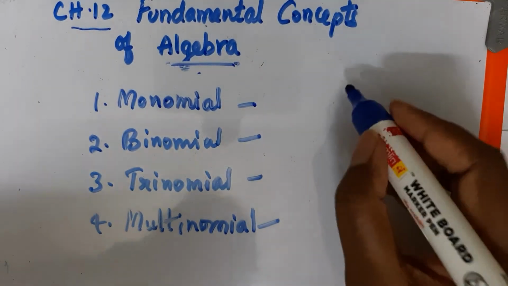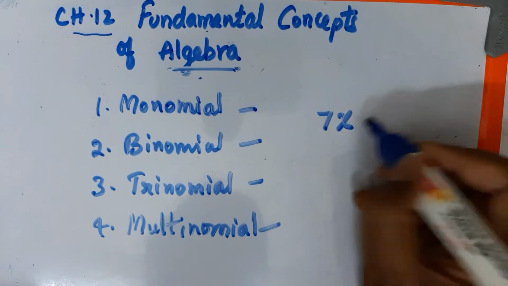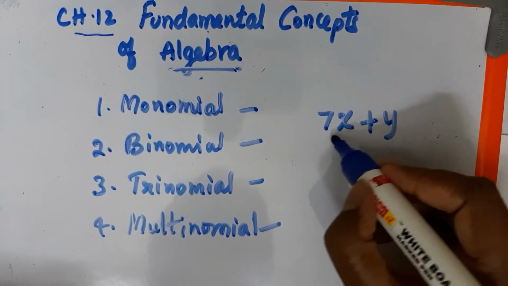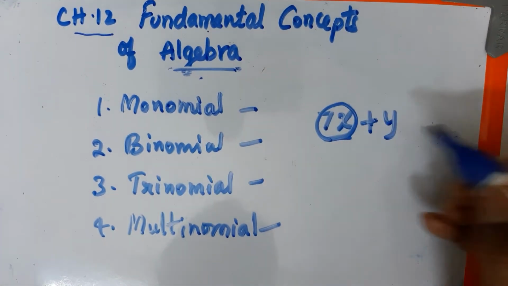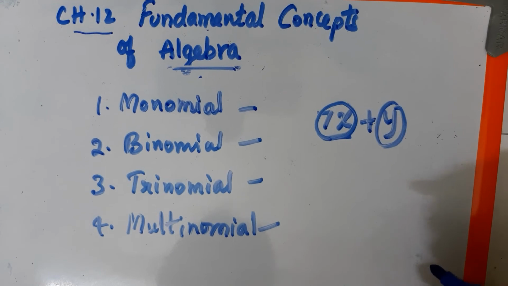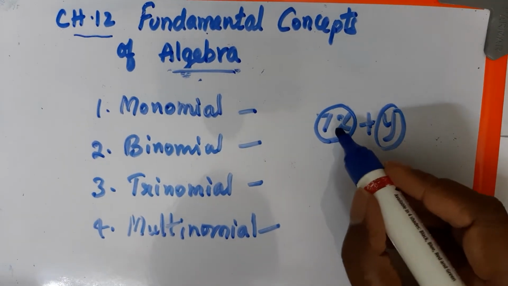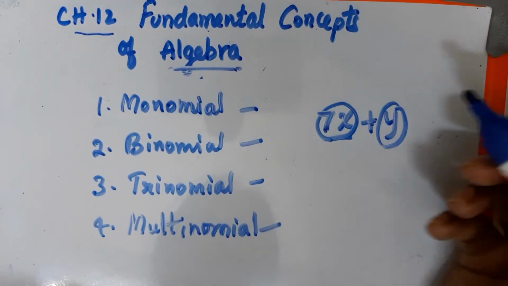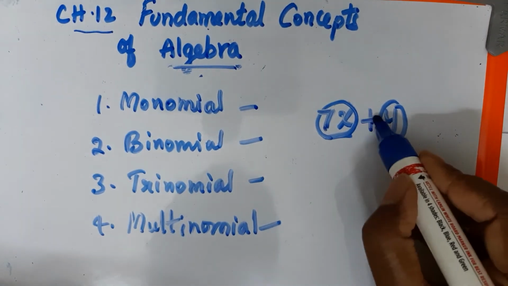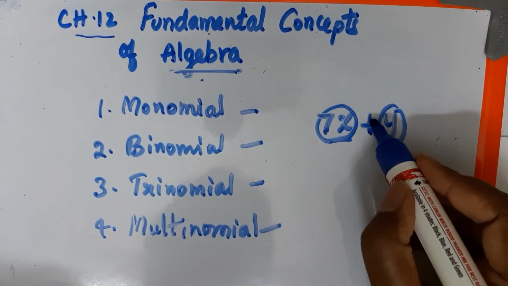Now if you observe, I have written 7x plus y. This one is called a term. 7x is one term, y is another term. How can you say what a term means? A term is separated by a symbol.